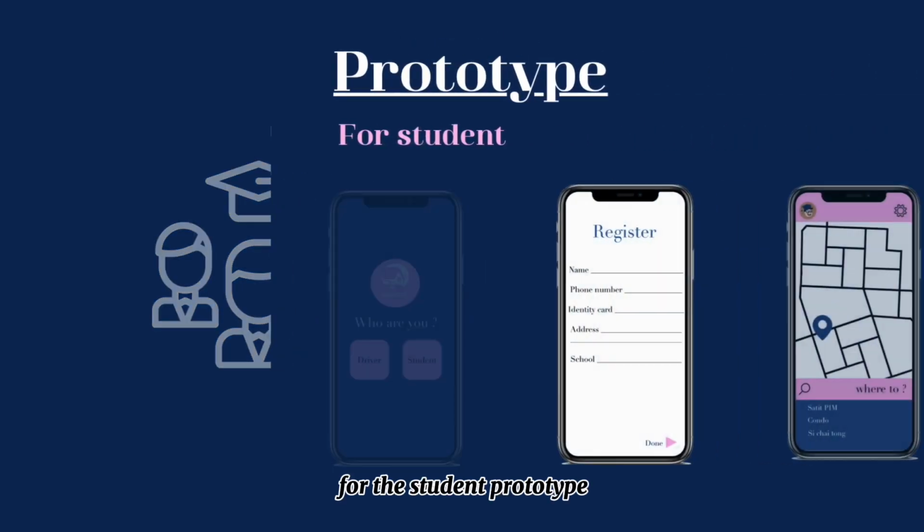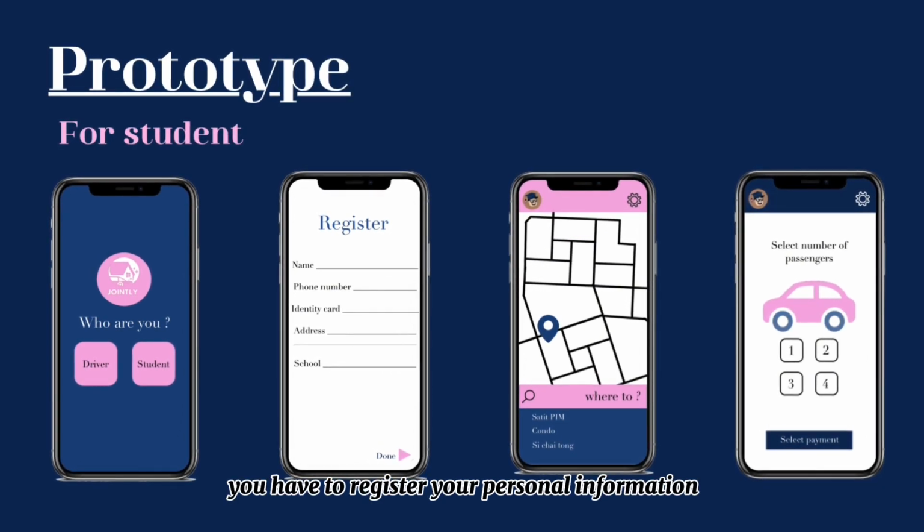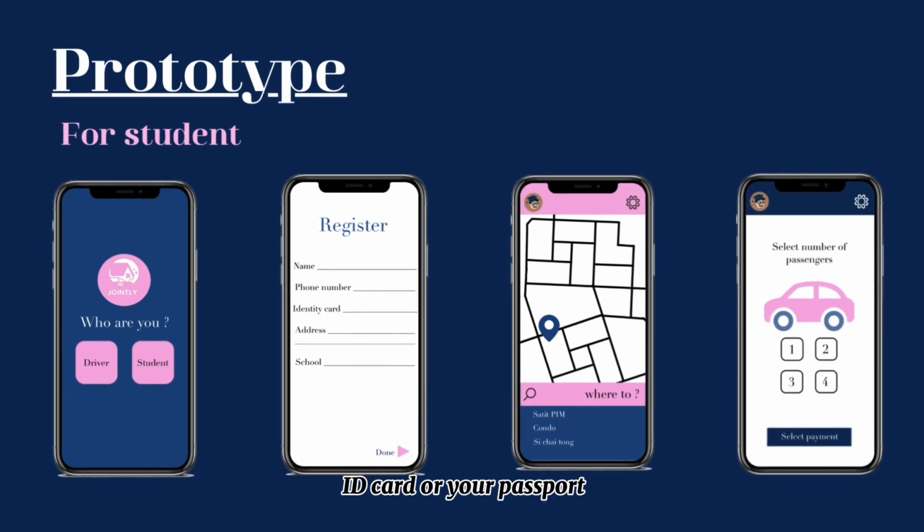For the student prototype, on the first page, you have to register your personal information, including your name, phone number, ID card or your passport, school, and your default address. Then you have to select your location, and select how many people you would like to join the ride. And when you want to use the application, you have to book 6 hours before your travel time.